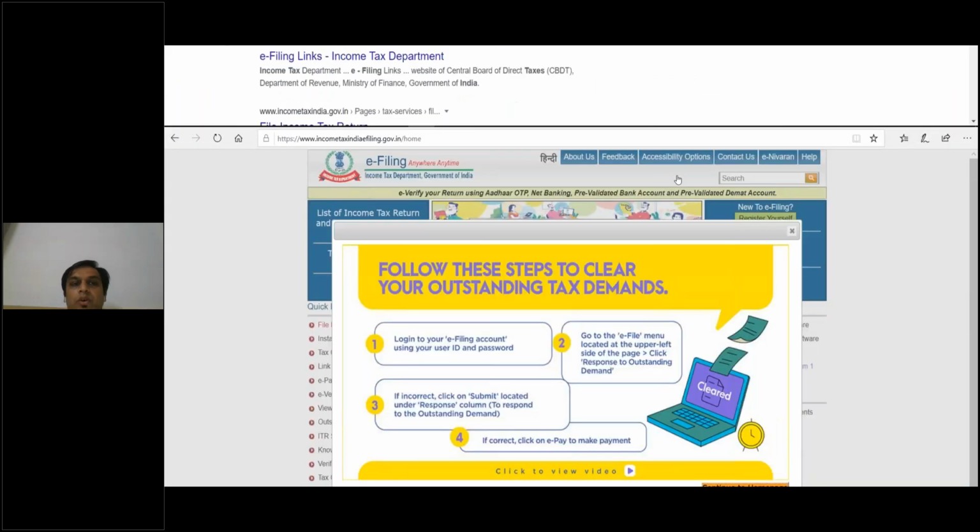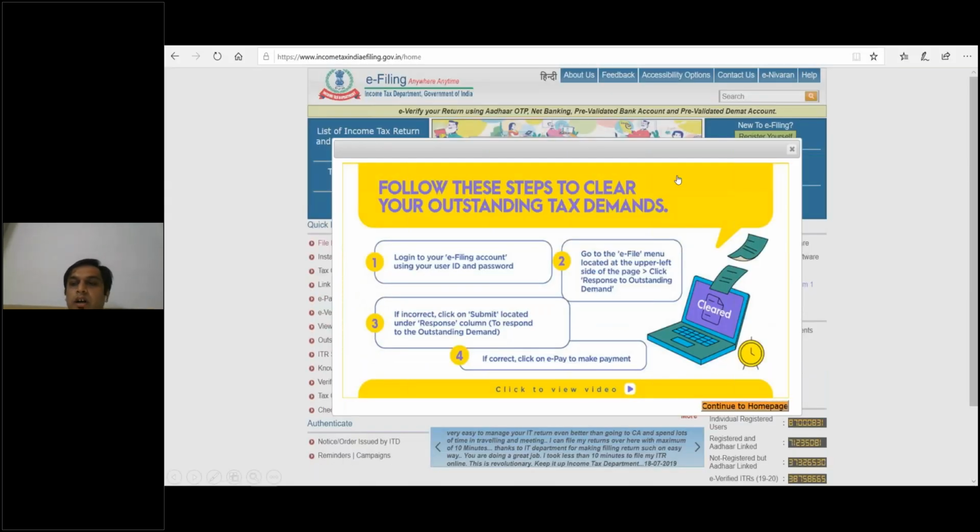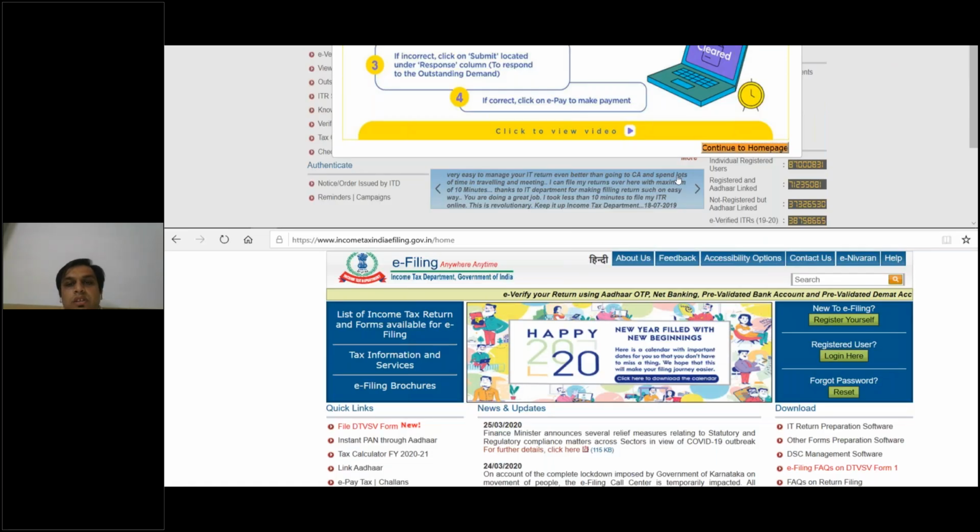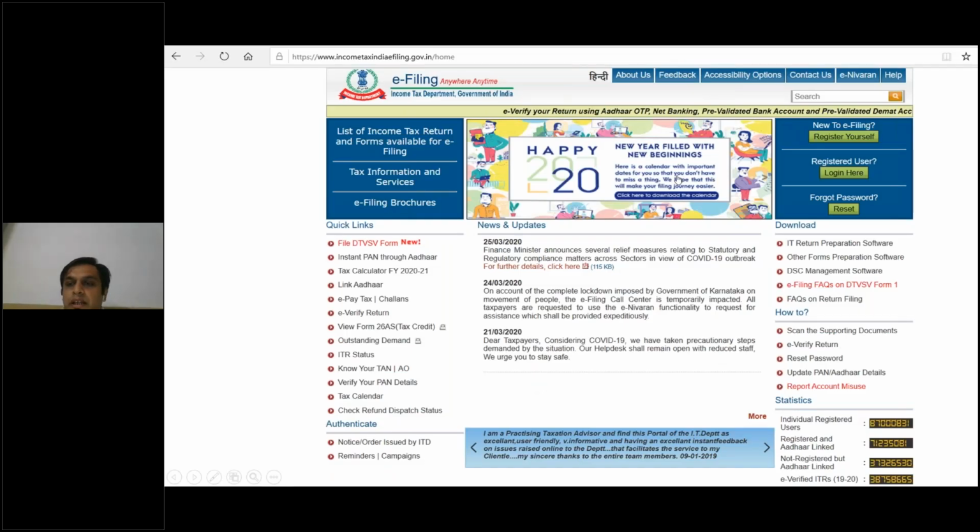Okay, so when we are going through this page, the first window would be "Follow these steps to clear your outstanding tax demands, if any." So we have to just go through this. We have to leave it. We don't have to check that. So this is the basic window of the income tax return e-filing. Those who will be filing income tax returns would be knowing the same.